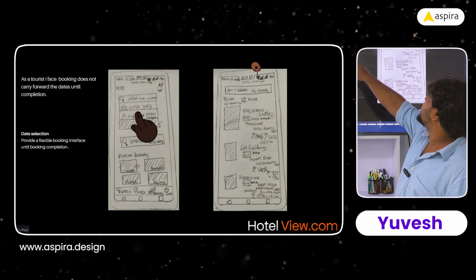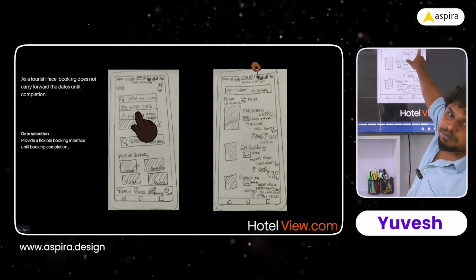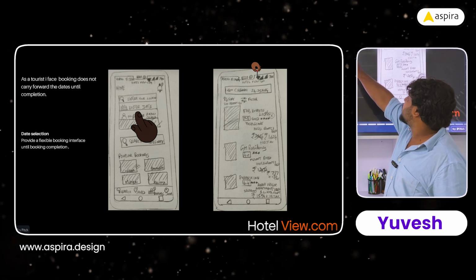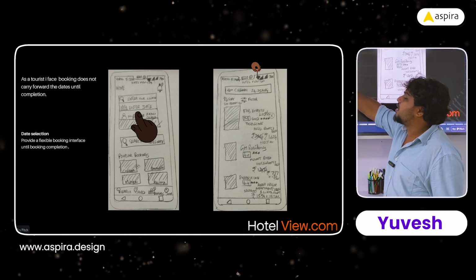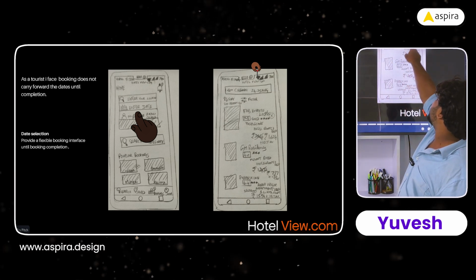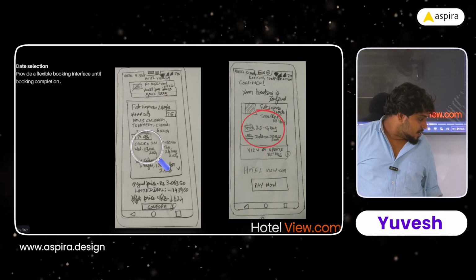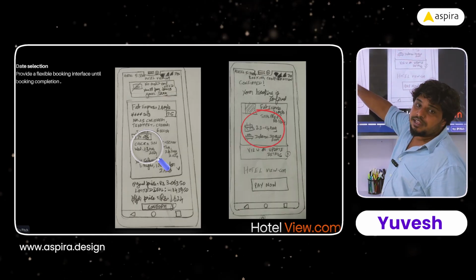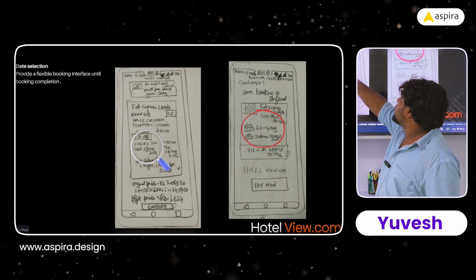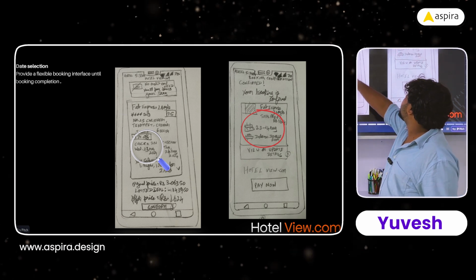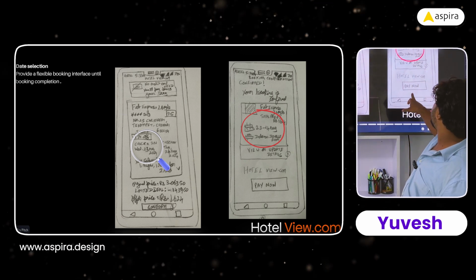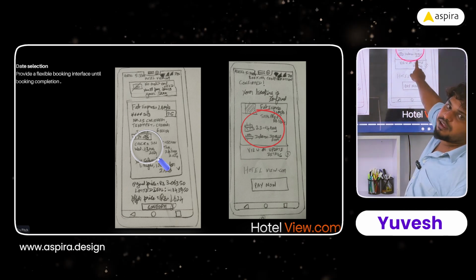First of all, I am entering the date. The date will also be displayed. For example, I will enter the date and select Chennai, and the date will be displayed nearby, and it will carry on until the completion process. The check-in date will be available there, and for confirmation before Pay Now, the date will be available.